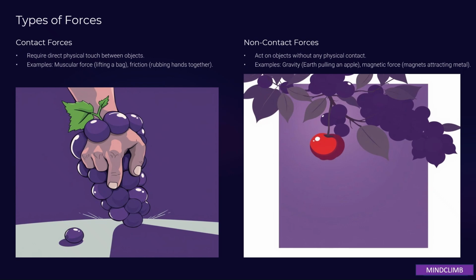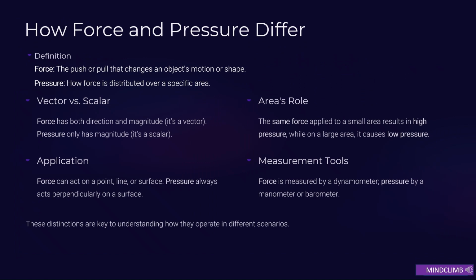This force can be observed as attraction or repulsion, and is called magnetic force. The electrostatic force is the force exerted by a charged body on another charged or uncharged body. Crucially, this force also comes into play even when the bodies are not in contact, making it another example of a non-contact force. Moving to the next slide, let's see how force and pressure differ.